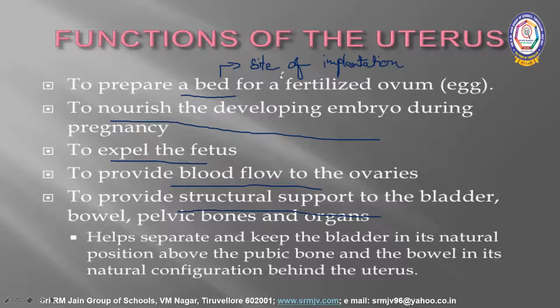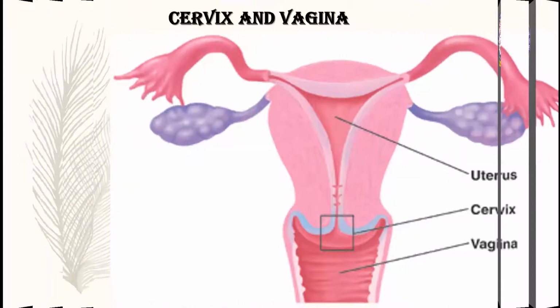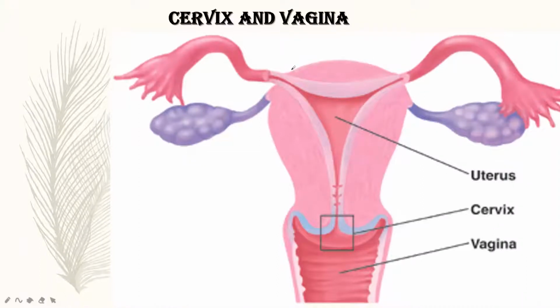Next, we are going to see the next duct, which is nothing but the vagina. Vagina and cervix. So this is our uterus. The uterus continues with the mouth of the uterus, which we call the cervix, and that cervix, with its internal os and external os, opens into the vagina.